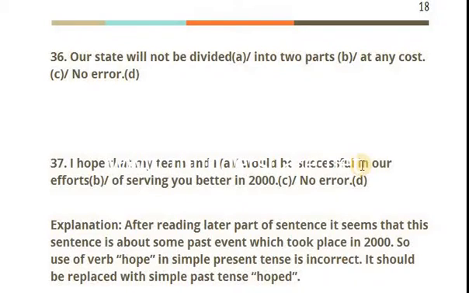Let's start it. We are now on question number 36, and this is: our state will not be divided into two parts at any cost. In this sentence there is no error. This is error free, so your answer would be this one, D, no error.